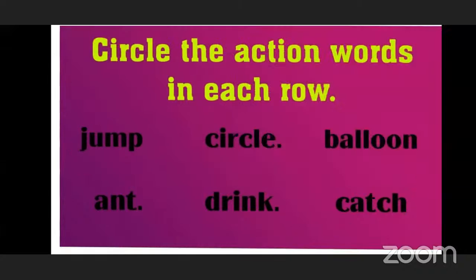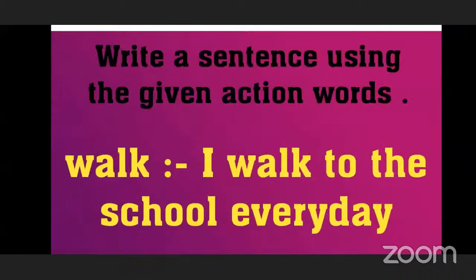Now next, write a sentence using the given action words. Here they have given some action words and I have framed simple sentences for you. You can frame different sentences of your own. The first action word is W-A-L-K, walk.